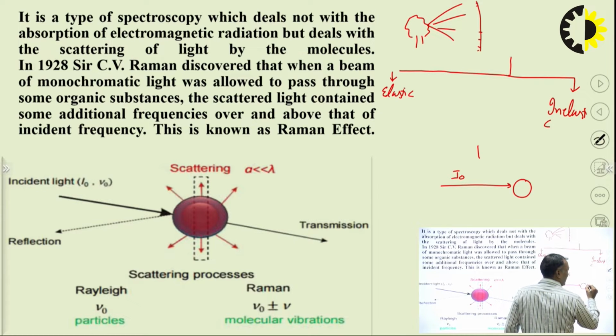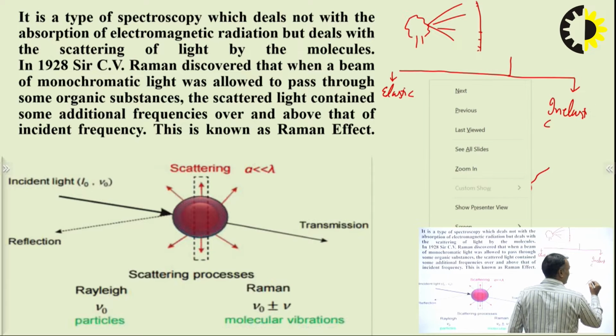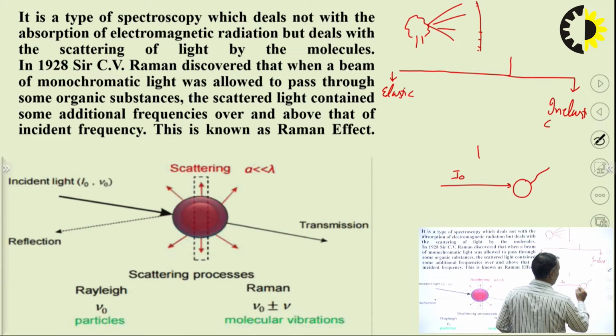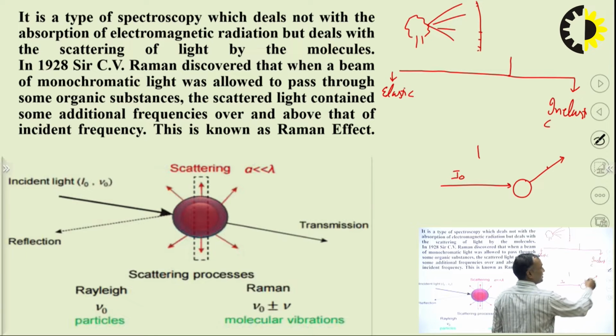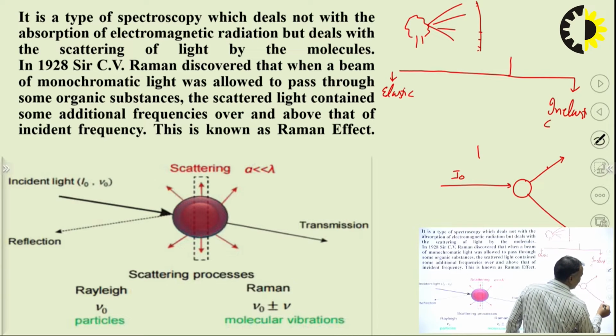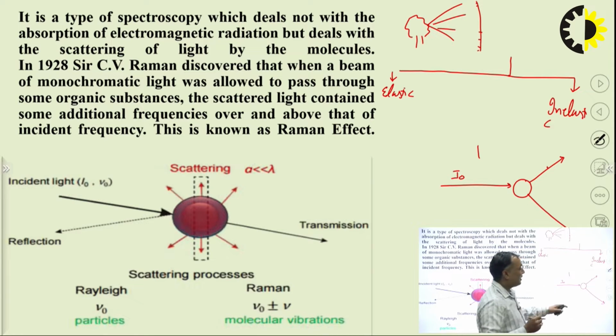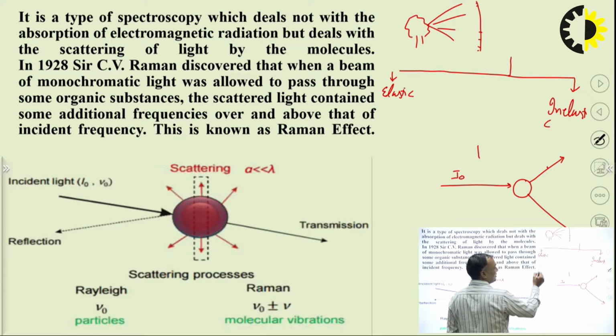Sometimes the intensity of the scattered light decreases, and sometimes the scattered intensity increases. While in elastic collision, what happens?